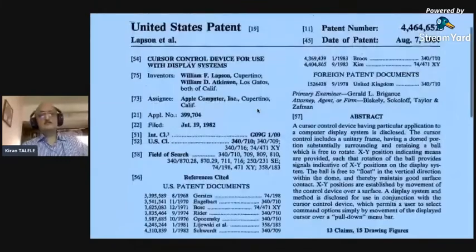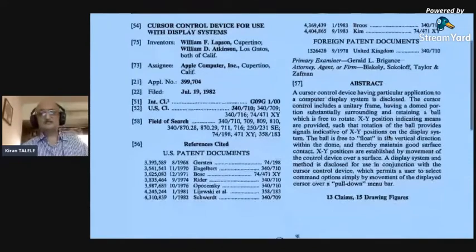First, this is a US patent. Date of patent is 1984. Cursor control device for use with display system. The use is for display system. So the abstract is written in short, one paragraph abstract. A cursor control device having particular application to a computer display system is disclosed. That's all. We'll not go in detail because there's not many things to see.